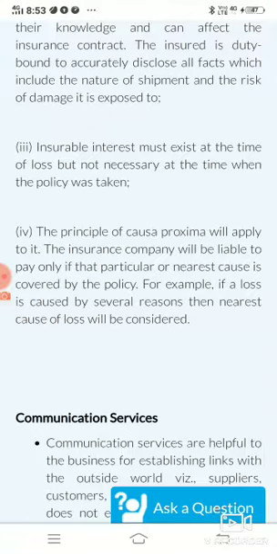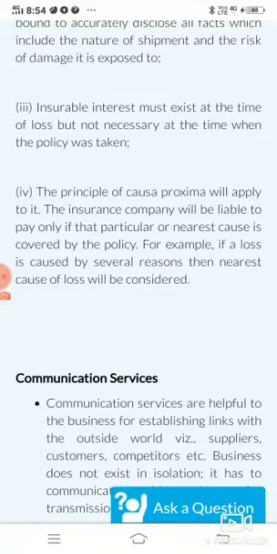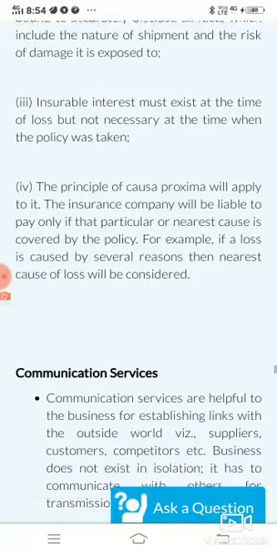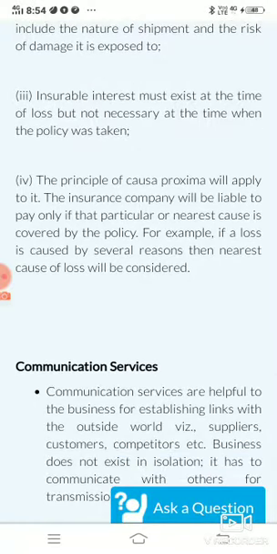Now, the fourth principle of marine insurance says that the principle of causa proxima will apply to it. The causa proxima principle we have read in fire insurance also, and that principle says that the insurance company will be liable to pay only if the particular or nearest cause is covered by the policy.